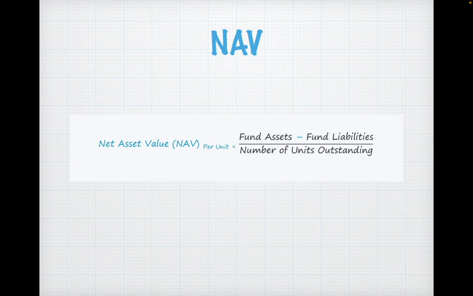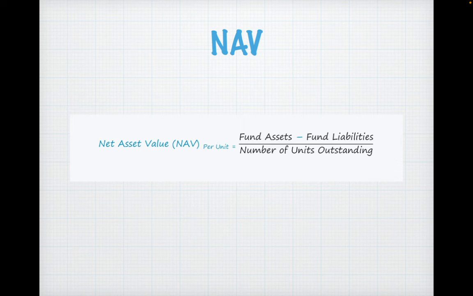Now, here is a simple formula for NAV. You can calculate the NAV of anything, even your own portfolio. It is fund assets minus fund liabilities, divided by the number of units outstanding. Fund assets is typically the portfolio companies' stock prices multiplied by the number of stocks in the portfolio. Liabilities, as we discussed in the last slide, are the marketing cost, legal cost, administration cost, compliance cost, etc.